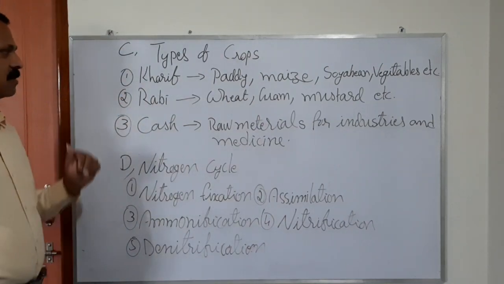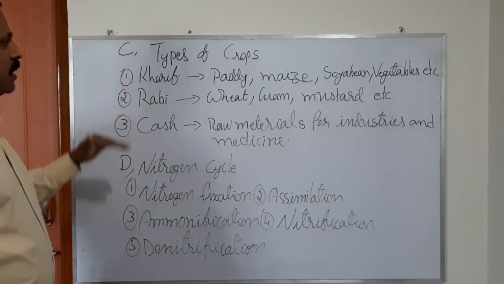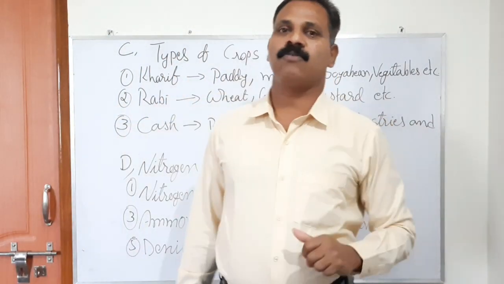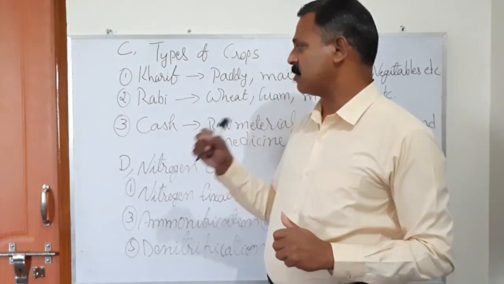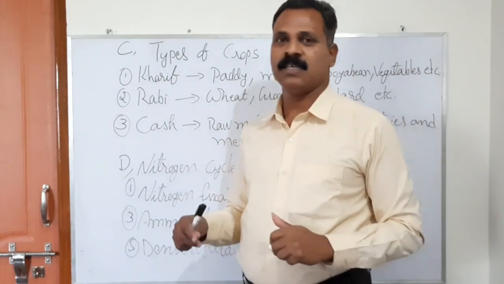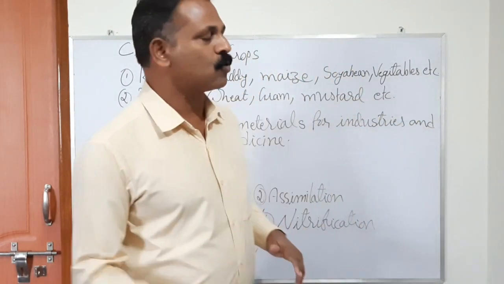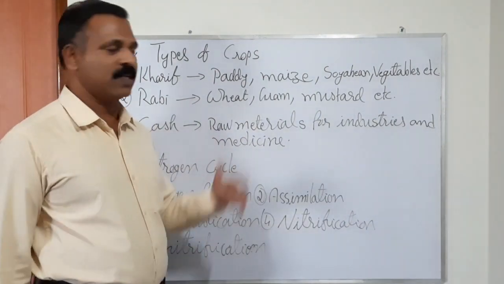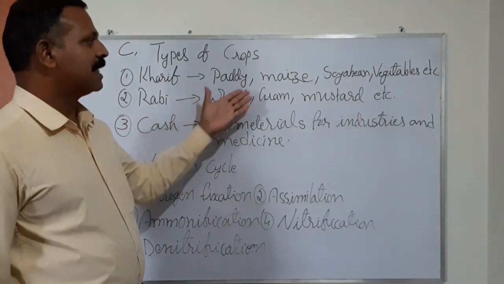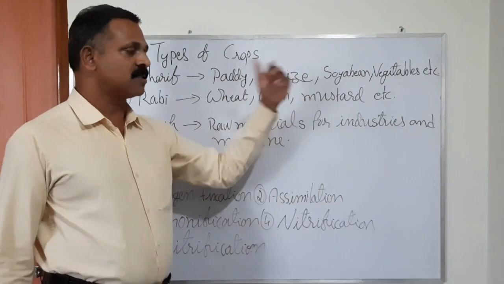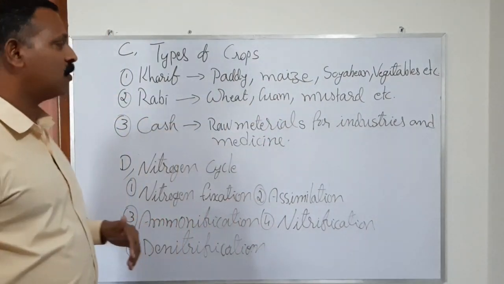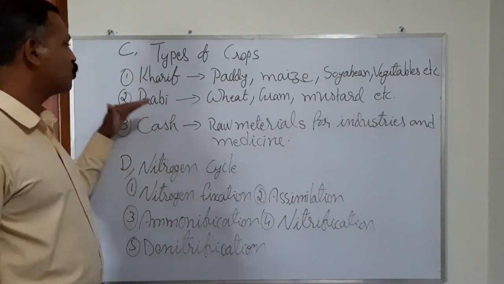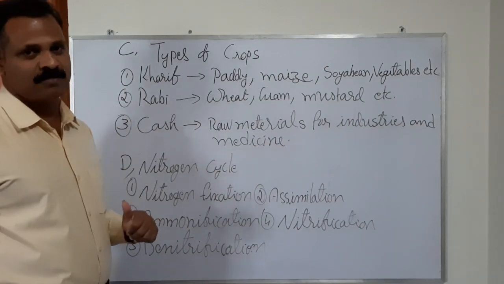And second is rabi crops. Rabi crops normally require less water and a normal, lower temperature. That is why this type of crop is normally grown during winter. For example, wheat, gram, mustard, etc. Such crops grown during the winter season are grouped into rabi crops.